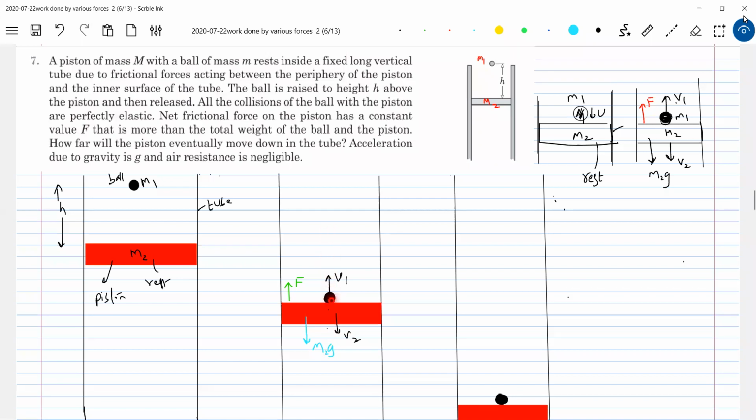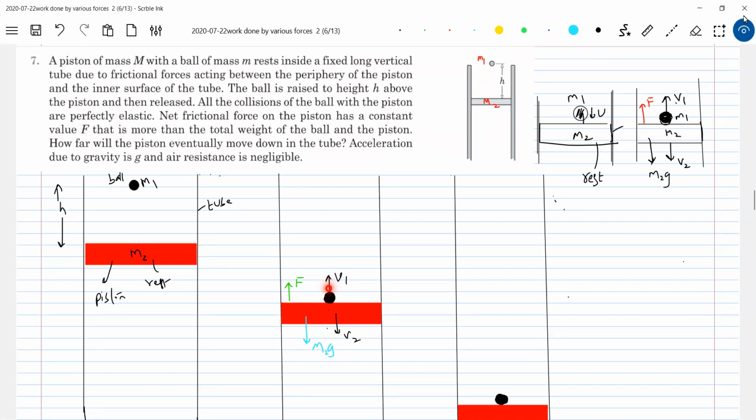Then again it will come and collide. Every time the ball collides with the piston, it gives a part of its kinetic energy to the piston, and the piston's kinetic energy is consumed by the resistance force. With every impact, the ball continuously loses kinetic energy to the piston, and the piston loses that energy to overcome the resistance force. So finally, you can expect the ball will have almost zero kinetic energy.